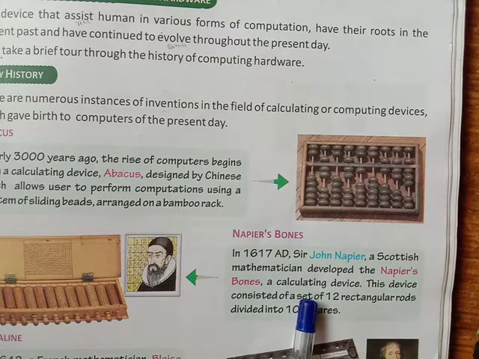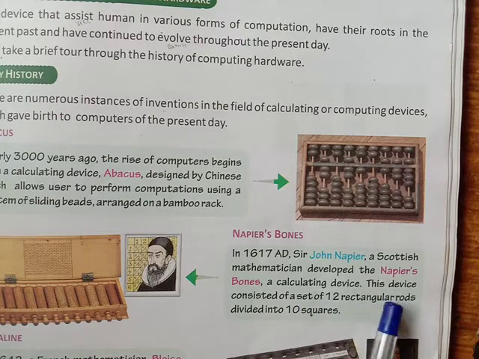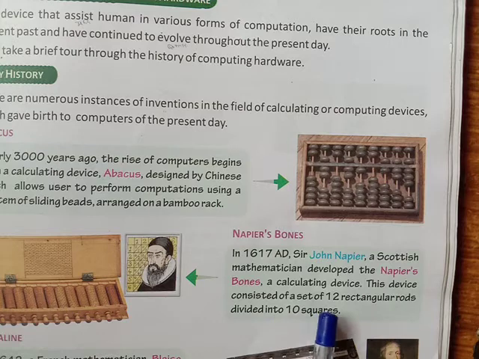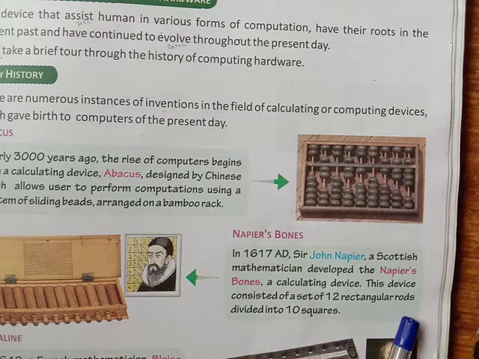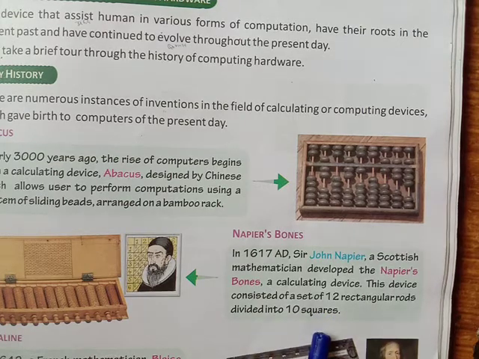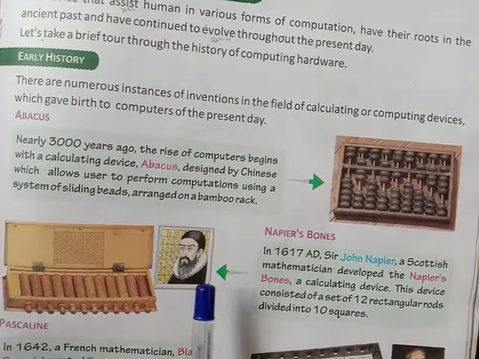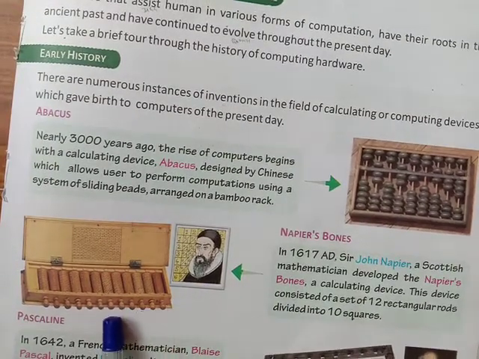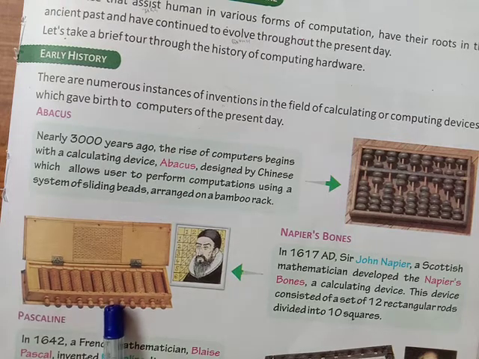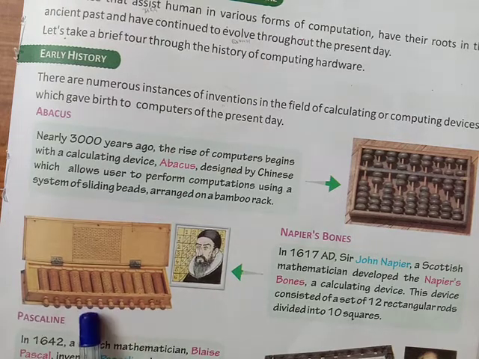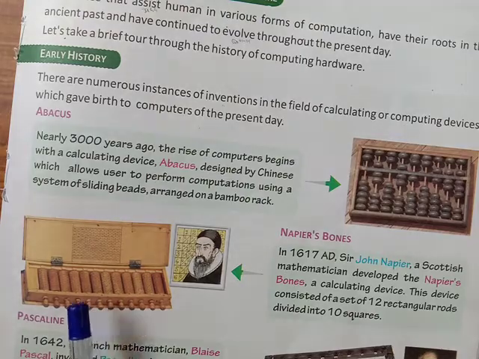Sir John Napier, a Scottish mathematician. This device consisted of a set of 12 rectangular rods divided into 10 squares. Just see here in the picture, this is Napier's bones.